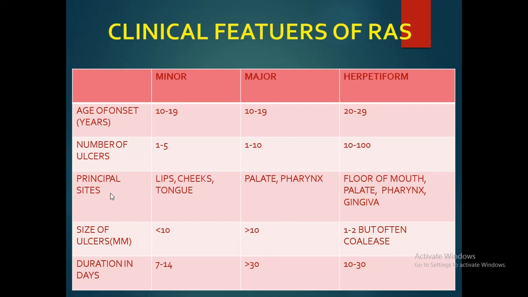What is the duration of ulcers? In minor aphthous ulcers it is usually 7 to 14 days. In major aphthous ulcers more than 30 days, and in herpetiform ulcers about 10 to 30 days.